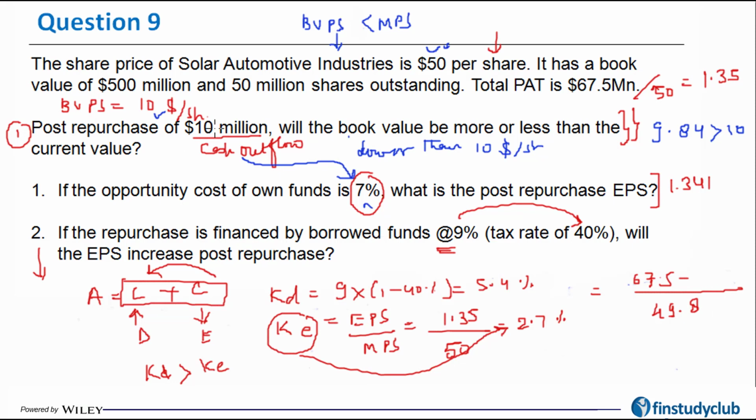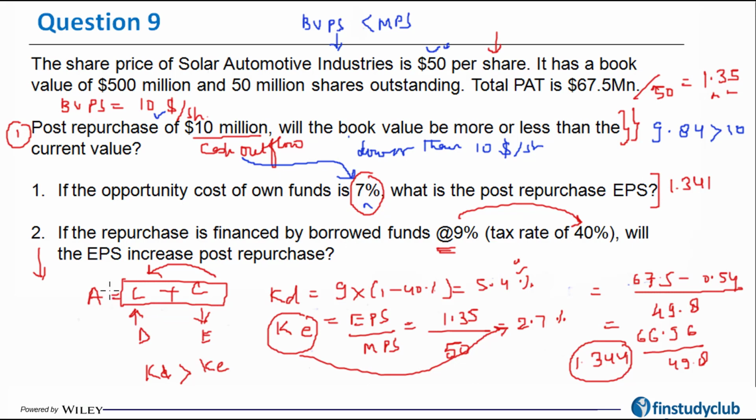Interest will be 10 million, the total loan taken, multiplied by the effective cost of debt, so it is going to be 0.54. So it is coming out to be 66.96 divided by 49.8, giving me a number of 1.344, which is again lower than my original EPS. So that tells me that this decision is not a wise decision to take.